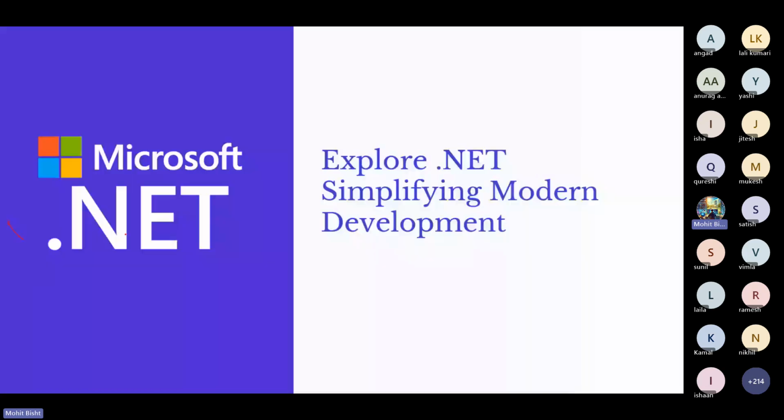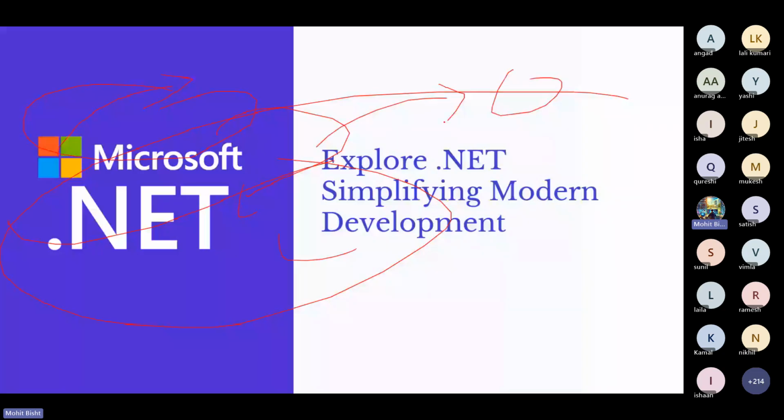So I already told you the history behind Microsoft .NET, how it was developed as open source, and how we are using .NET for multiple applications, right? .NET and Java both offer broad opportunities. They have a lot of job role openings for .NET developers. And in this session we are discussing modern development and how you can start with .NET, right?